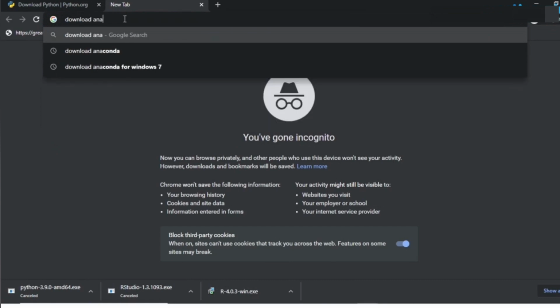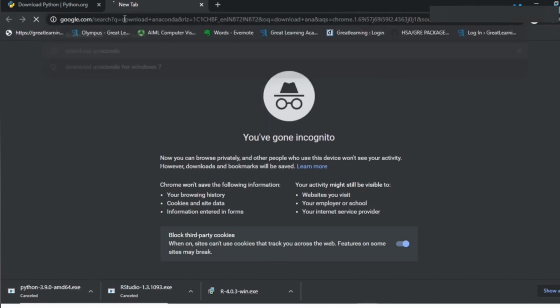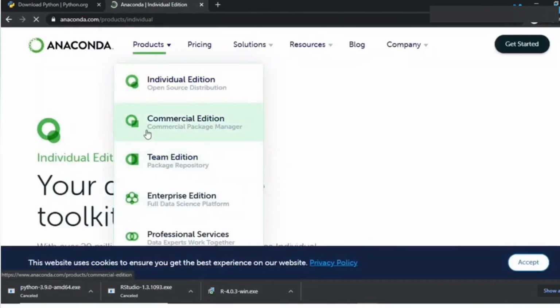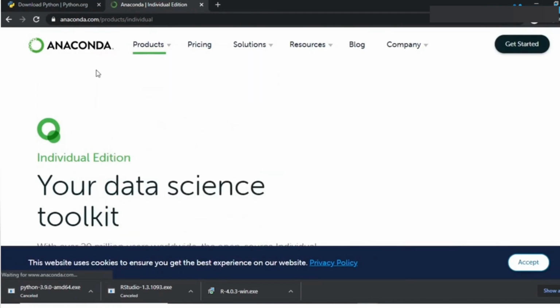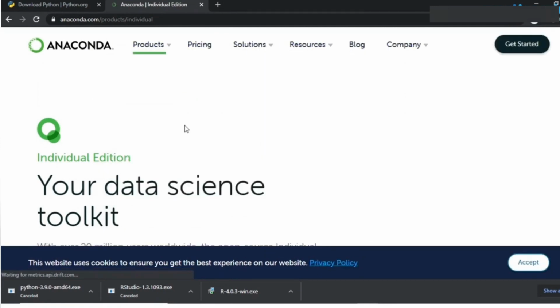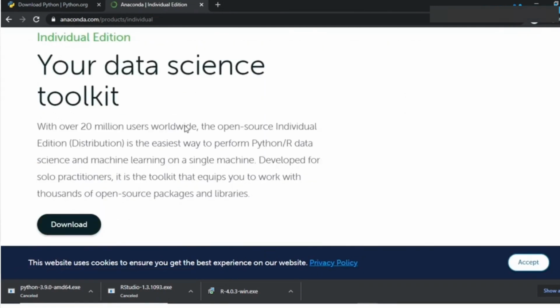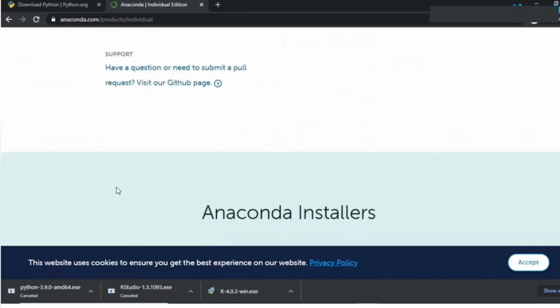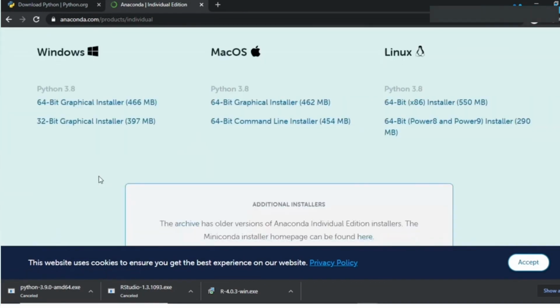So write down download Anaconda. Now Anaconda is basically a distribution which will provide you all of the toolkits for Python. So here click on products, select the individual edition. Now under individual edition you will have this, so you see this, your data science toolkit. So this is what Anaconda is. Click on download and you will go to the bottom page.